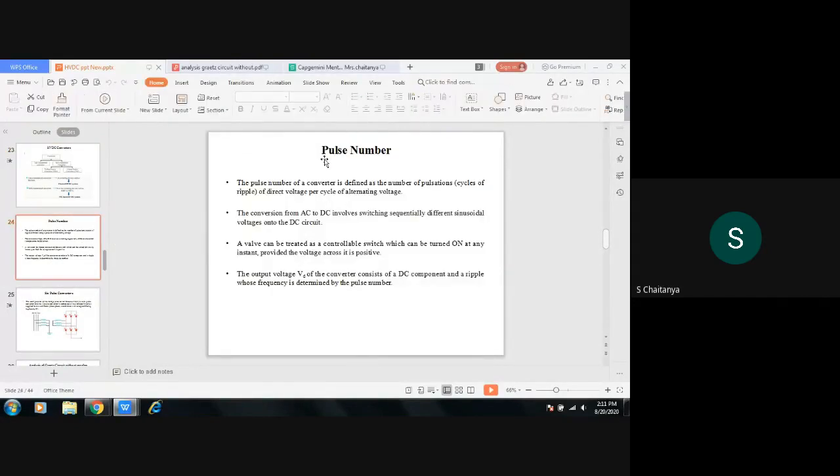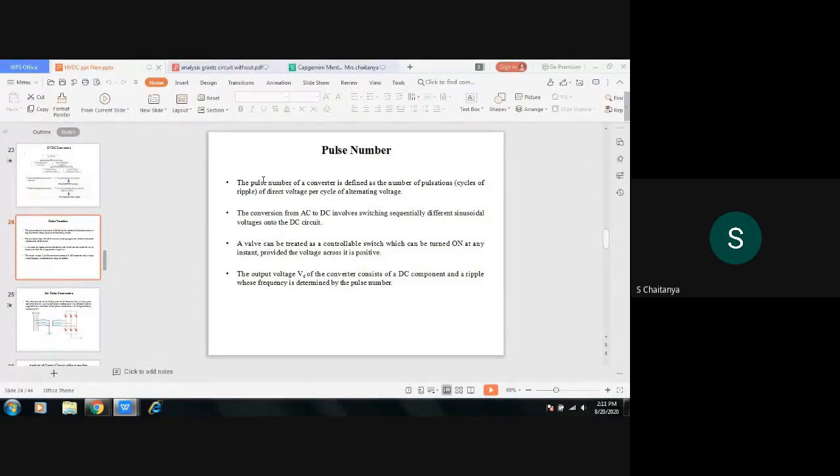Next, coming to the pulse number. As you know, the pulse number is given by the number of thyristors connected in a circuit. If there are 6 thyristors or 6 pulses connected, you call it a 6 pulse converter. If there are 12 thyristors connected, you call it a 12 pulse converter, depending on the number of converters connected.